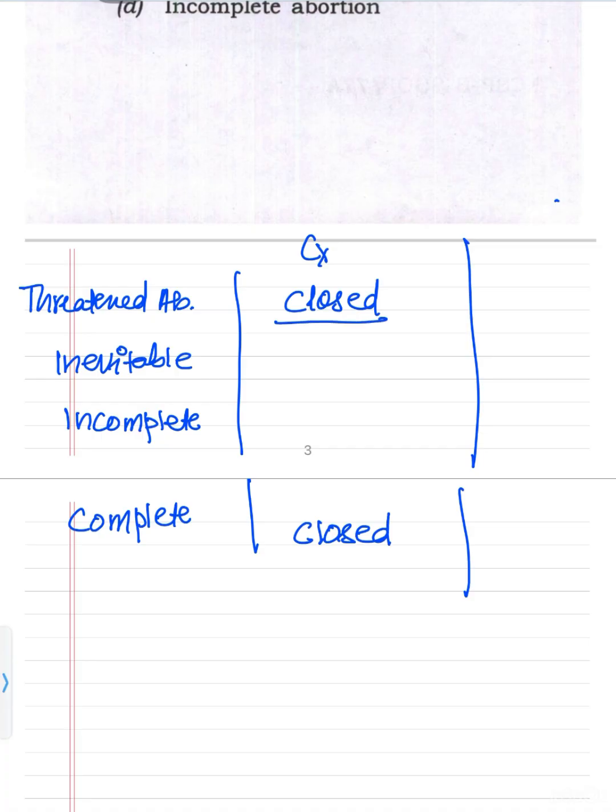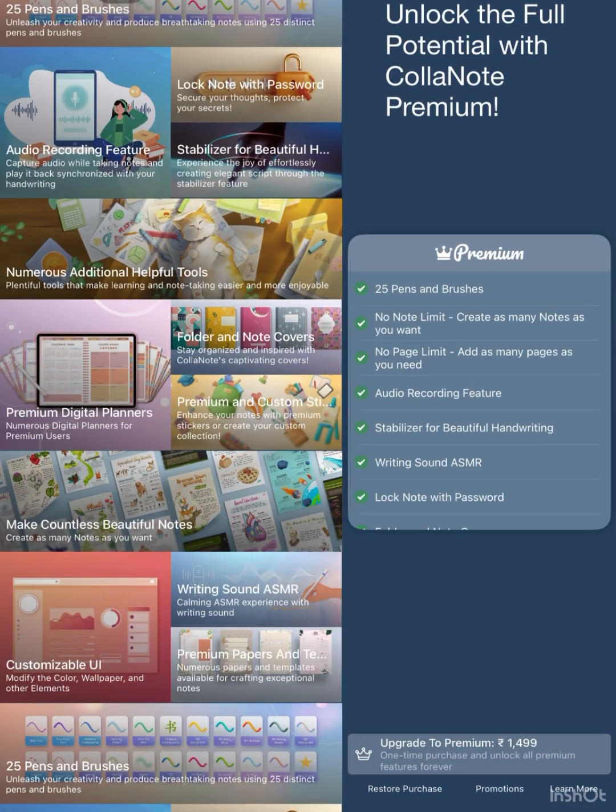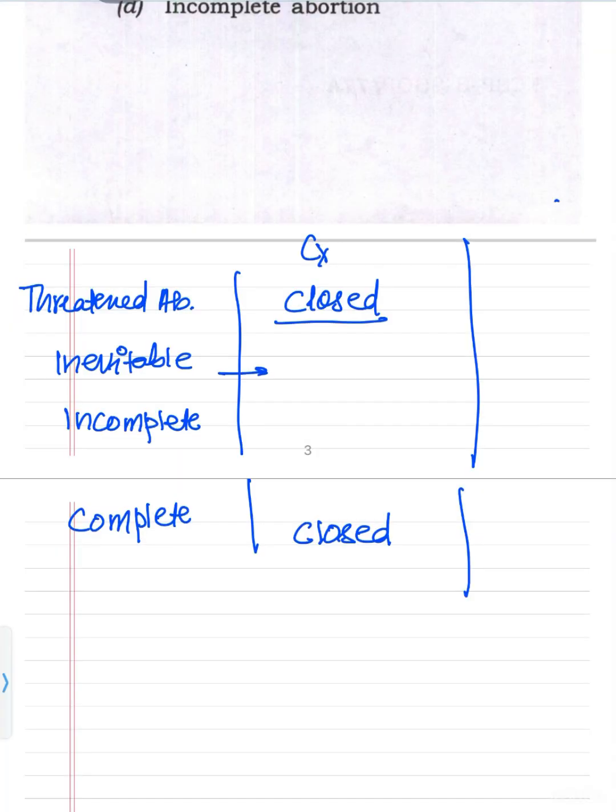While in complete abortion it will also be closed, because the abortion process has been completed. While in the case of inevitable abortion, the cervix will be open, and in incomplete abortion, it is open. So in threatened abortion and complete abortion it will be closed, while in inevitable abortion or incomplete abortion, the cervix will be open.